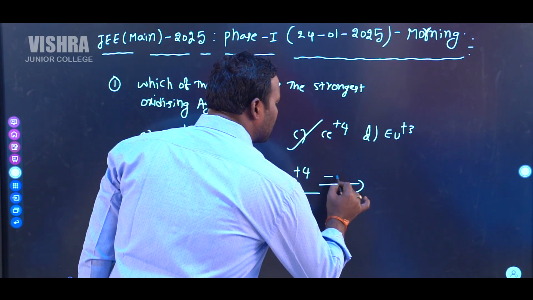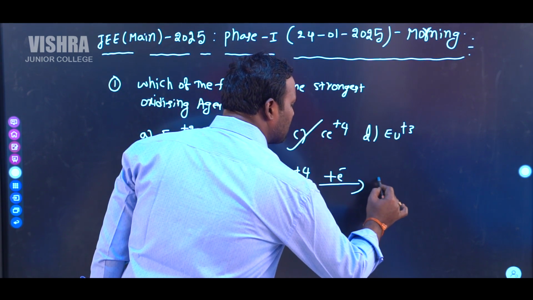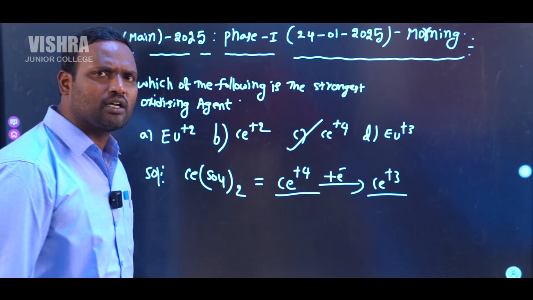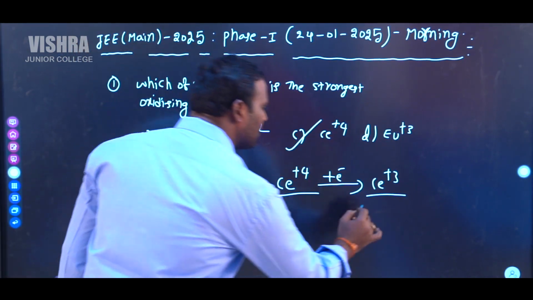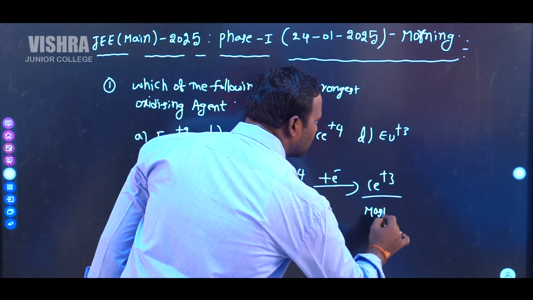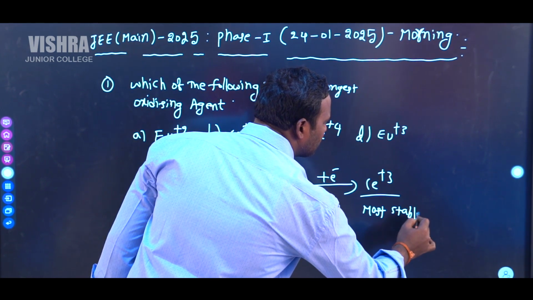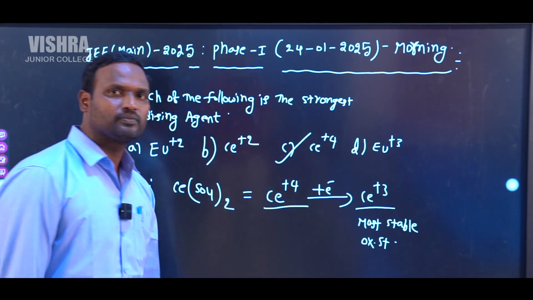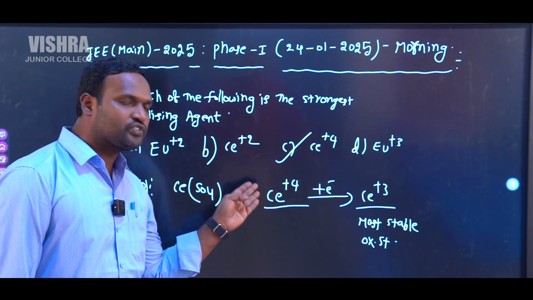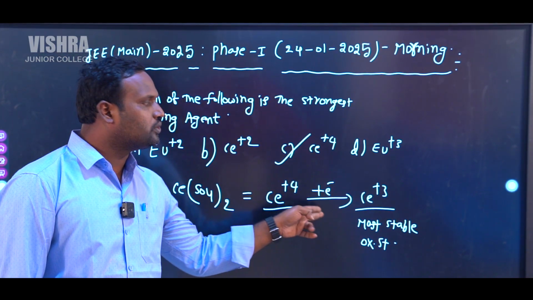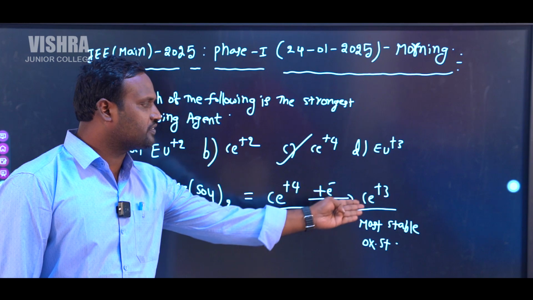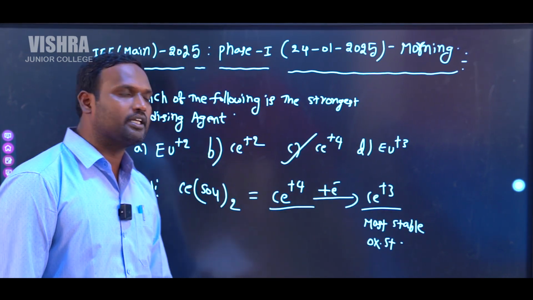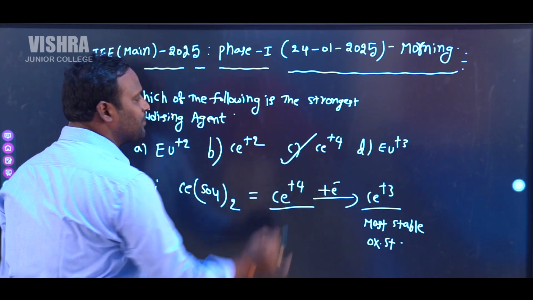Cerium plus 4 readily gains 1 electron to convert that into cerium plus 3, which is the most stable oxidation state of cerium. So that's why cerium plus 4 can easily reduce it to cerium plus 3 because it is the most stable oxidation state. So correct answer is cerium plus 4.